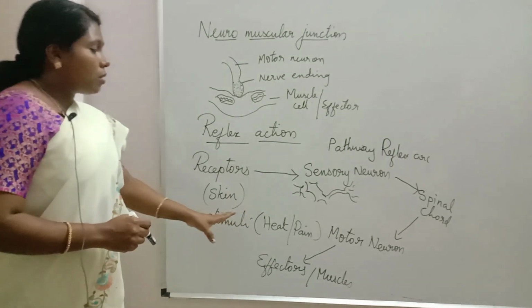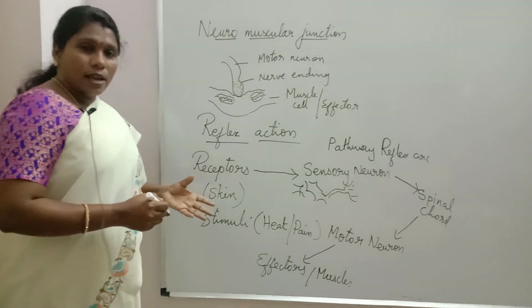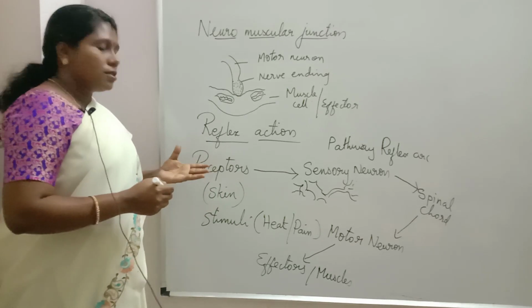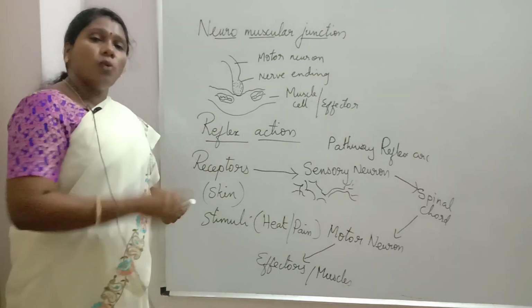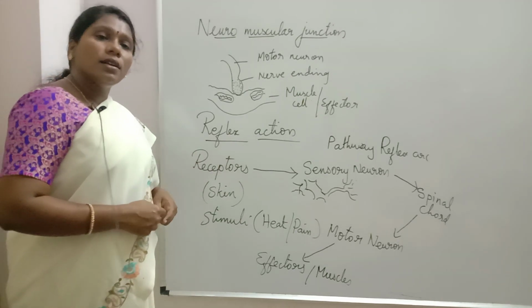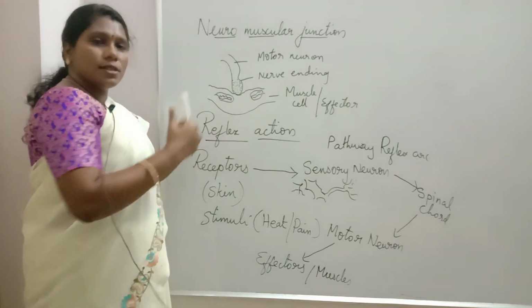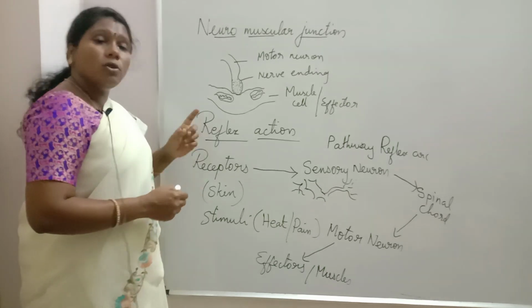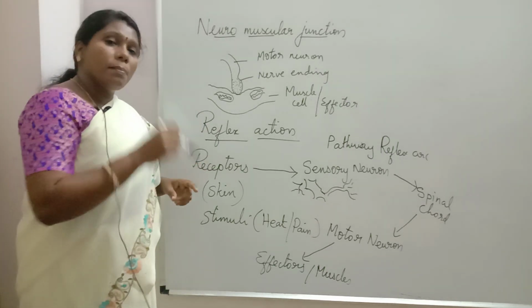That's how we are protecting ourselves from a dangerous stimuli. So reflex action has two advantages. One, we can protect ourselves from the external dangerous stimuli. And one more thing, we can minimize brain stress.